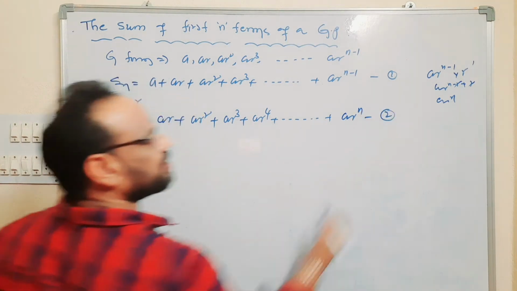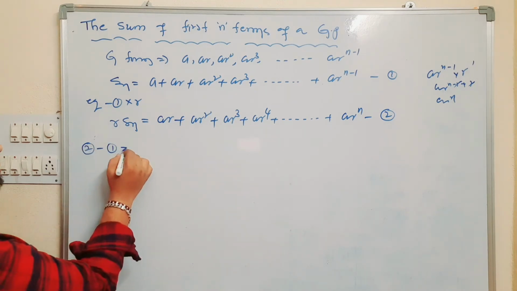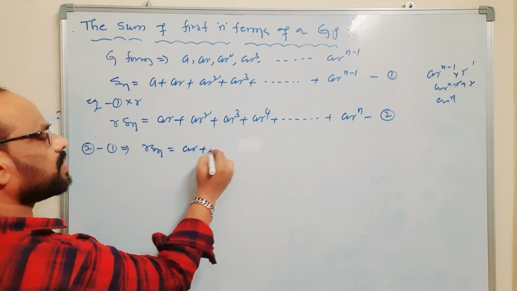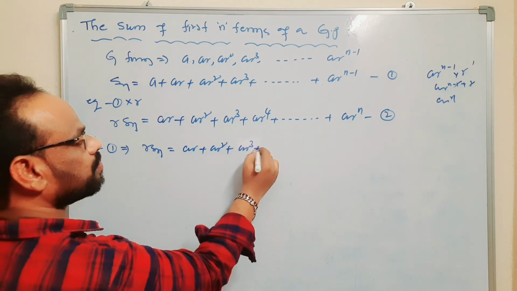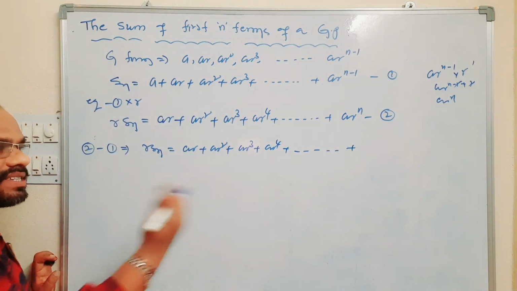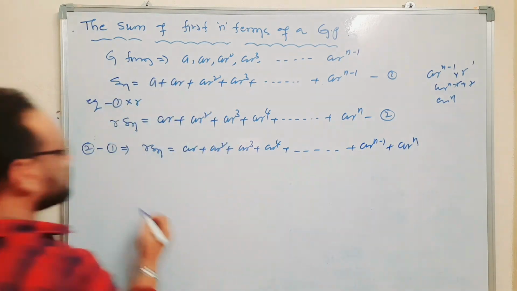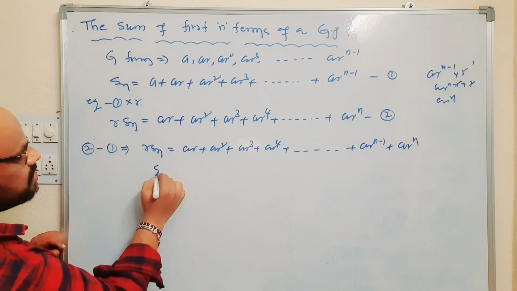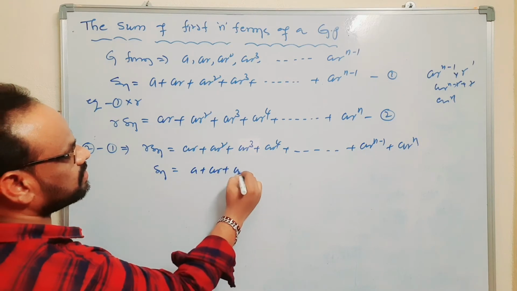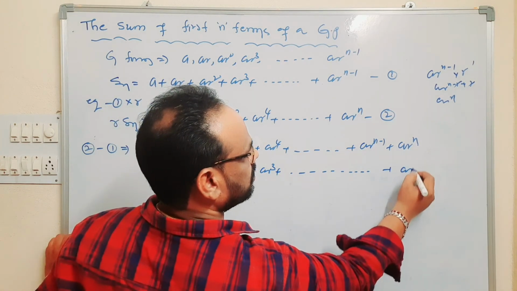This is equation number 2, right? Equation 2 minus 1, we get rSn is equal to ar plus ar square plus ar cube plus ar power 4 and so on, ar power n. Its preceding term is ar power n minus 1 plus ar power n. Equation 1 is Sn is equal to a plus ar plus ar square plus ar cube and so on plus ar power n minus 1.